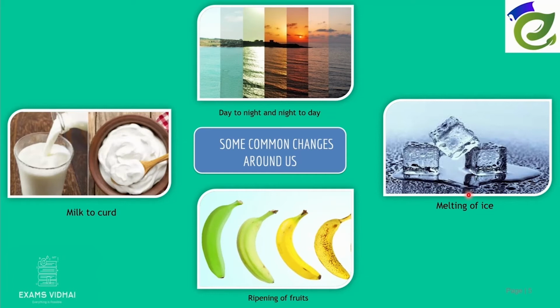Some common changes around us which take place in our daily life are day changes to night and night changes to day, melting of ice, ripening of fruits, milk changes to curd, and also boiling of water. If we observe in kitchen, chopping of vegetables and cooking of food. If we observe in garden, growth of plants, and also sharpening of knife, cutting of hair, and also growth of height in us, and also dissolving of sugar in coffee, and many changes take place in our daily life.